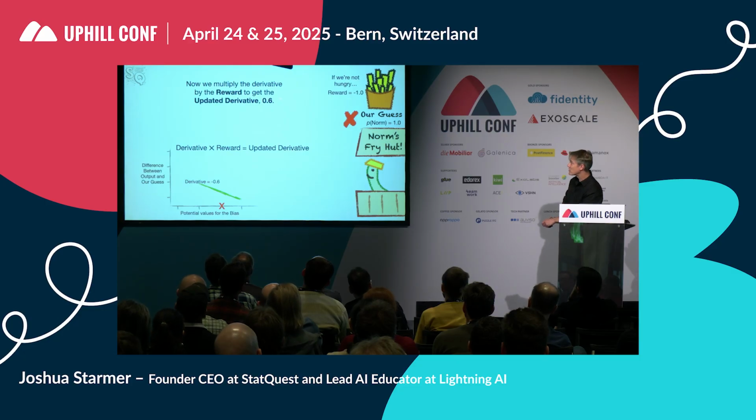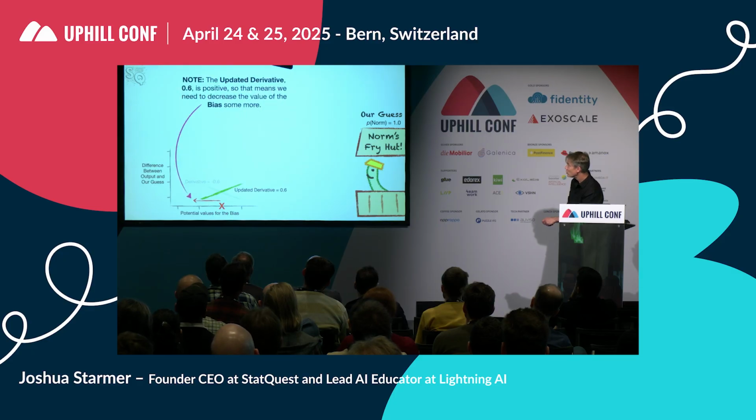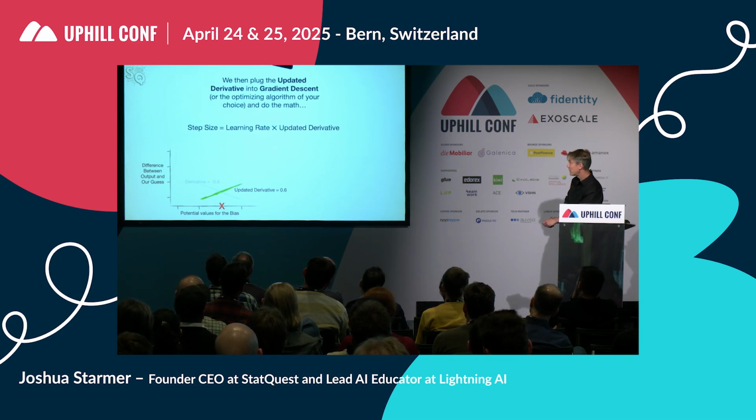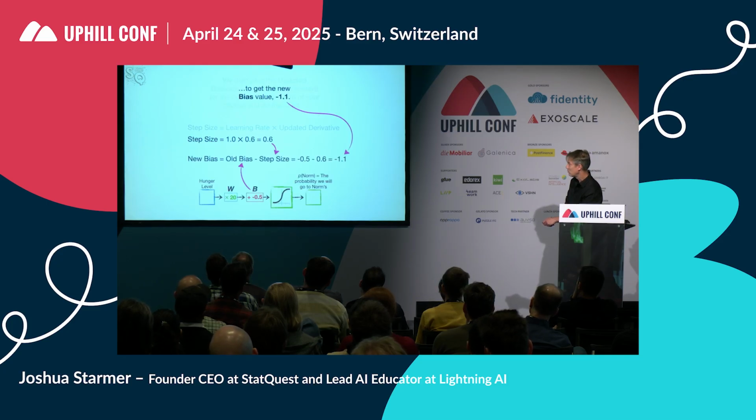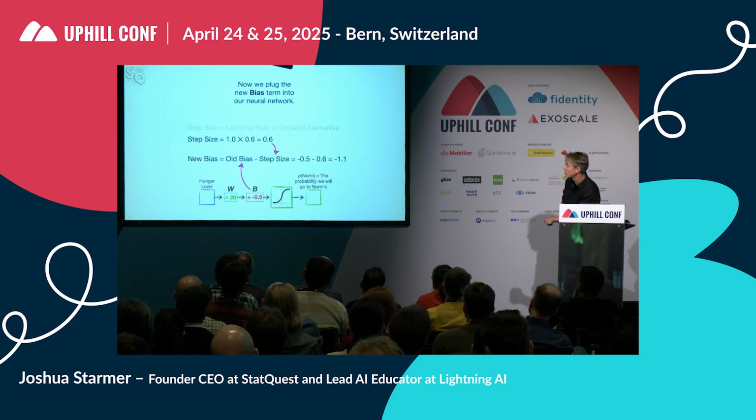Now we multiply the derivative by the reward to get the updated derivative. Beep, boop, boop. Note, the updated derivative, 0.6, is positive. So that means we need to decrease the value of the bias a little bit more. We then plug the updated derivative into gradient descent and do the math. Beep, beep, boop. Now we plug the new bias term into the neural network.